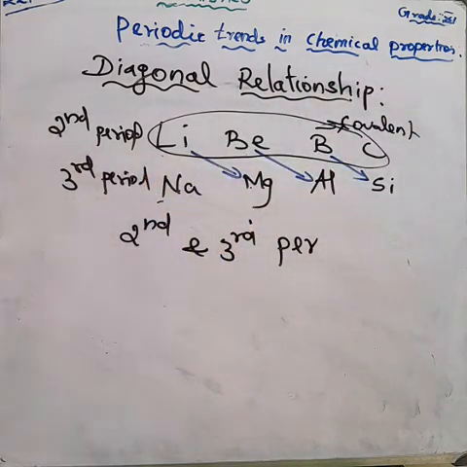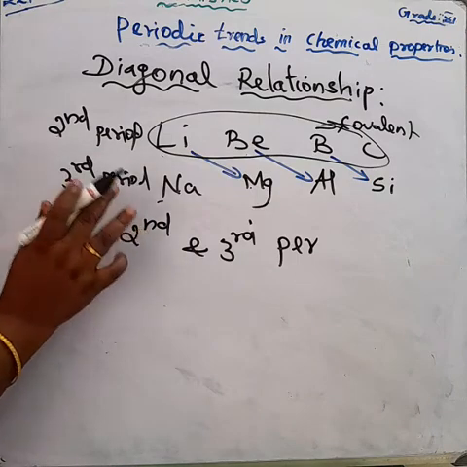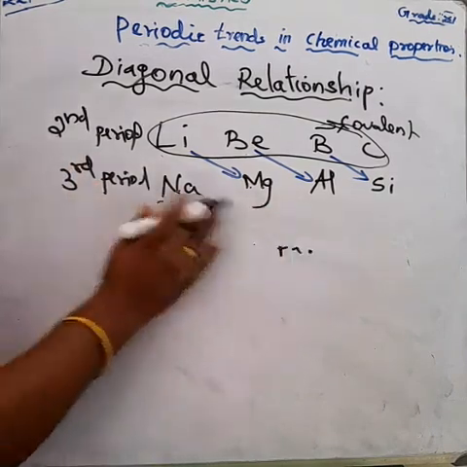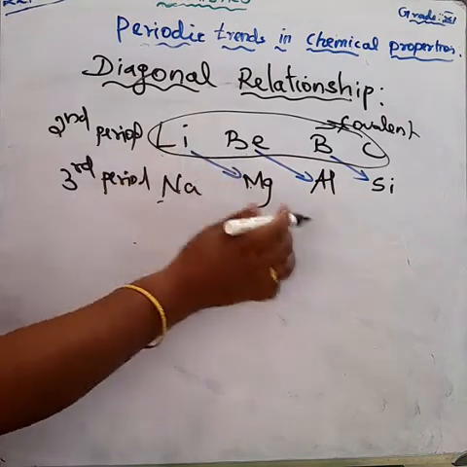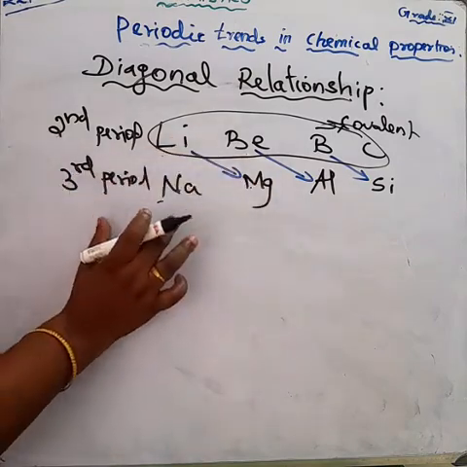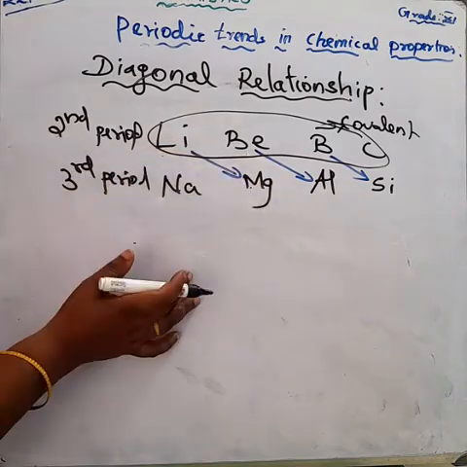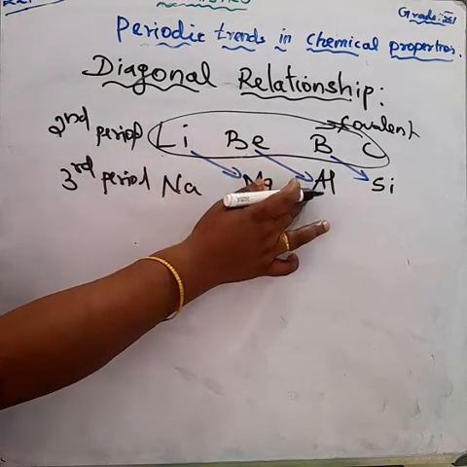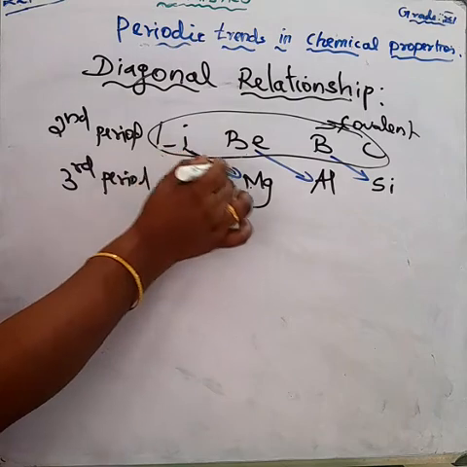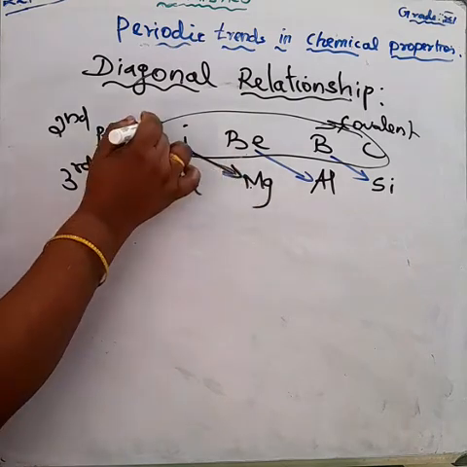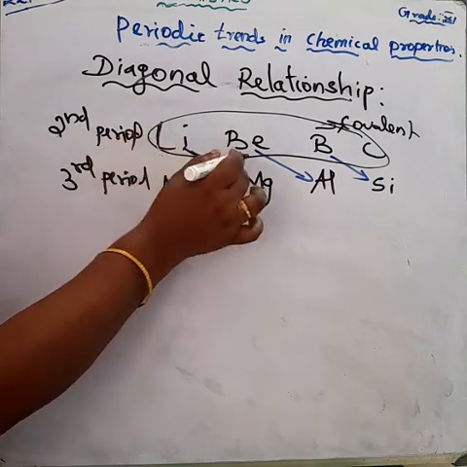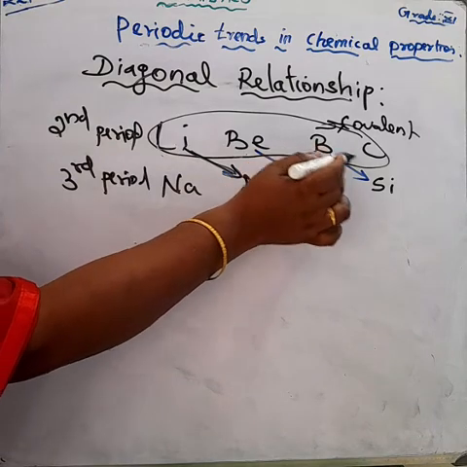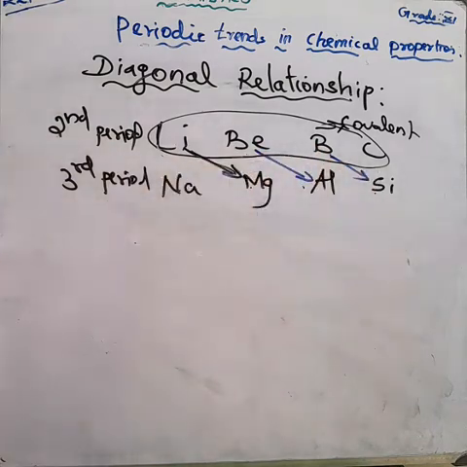So like that, on moving diagonally across the periodic table, the second and third period elements show certain similarities. Okay, lithium and magnesium show certain similar properties. Beryllium and aluminum show similar properties, and boron and silicon show similar properties.